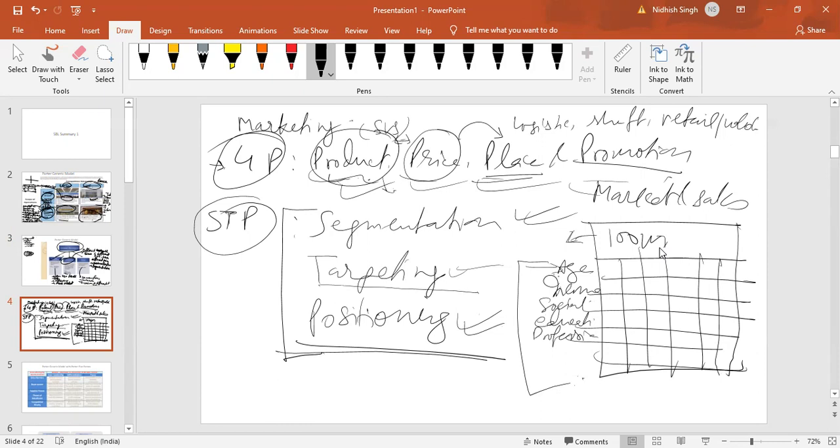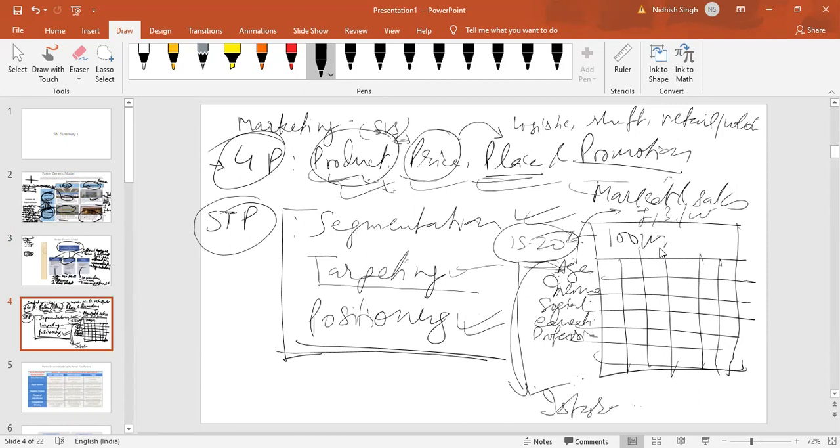Because if you are looking to target a service to an age group of 15 to 20 year old people, which social media will you choose? Maybe someone will say Facebook or WhatsApp, or maybe an expert marketing house will say, no, we need to use Instagram, right?